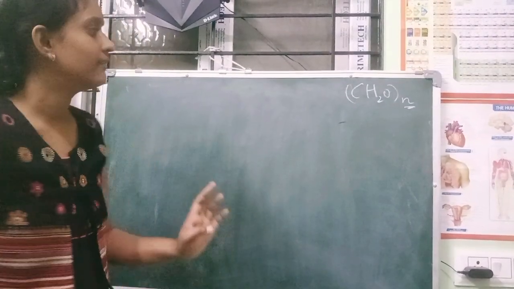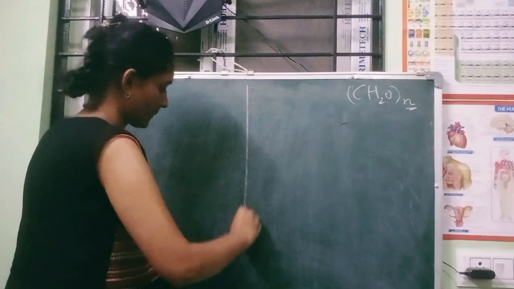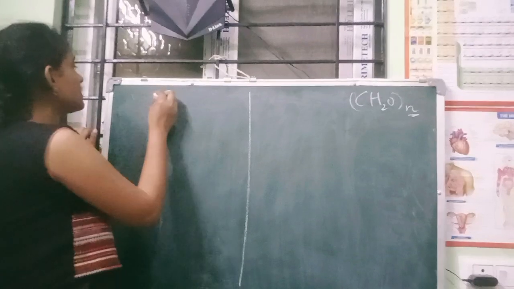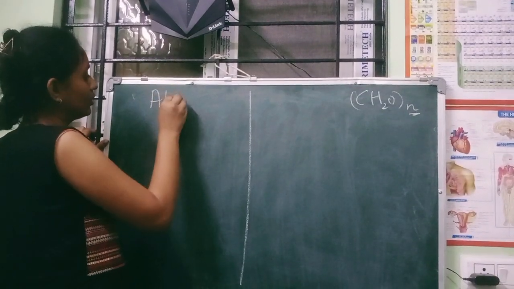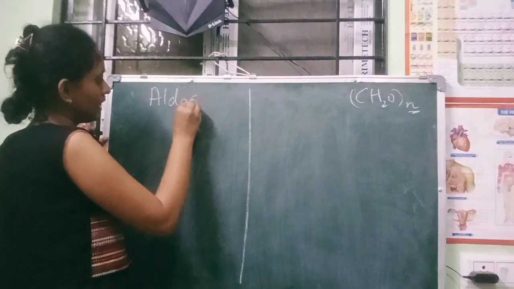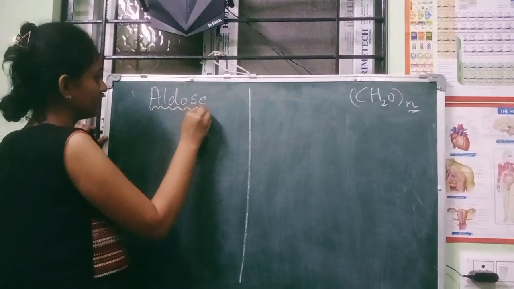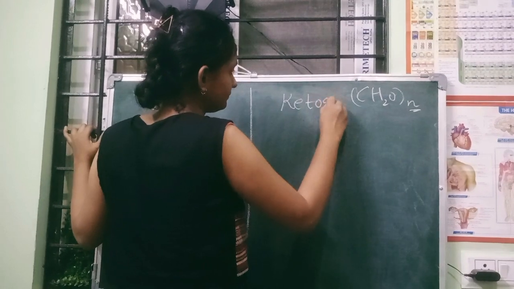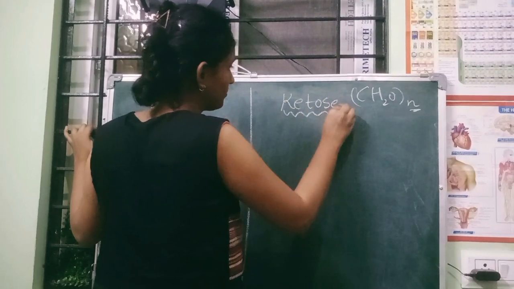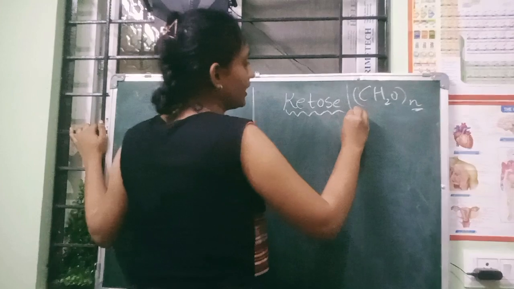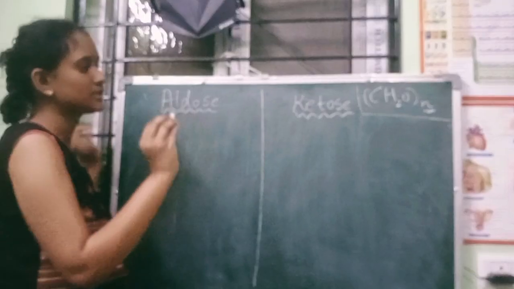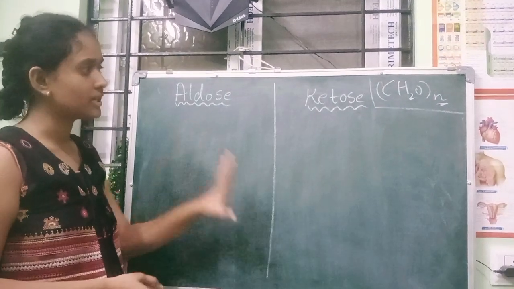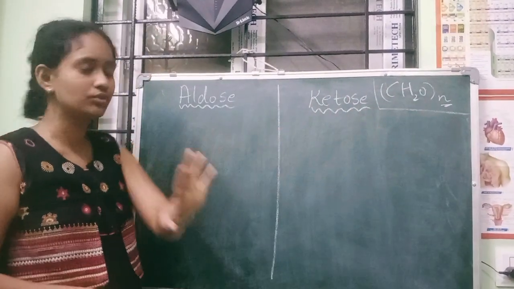Okay, so let me divide it like this. Because you have 2 functional groups, you have to write on 2 sides. So the first one I am going to write is about aldose, under the structure of aldose, and here under the structure of ketones. Both functional groups, same formula, we are going to write in different forms. First, n should be equal to 3 or greater than 3. So first we start with n equal to 3.